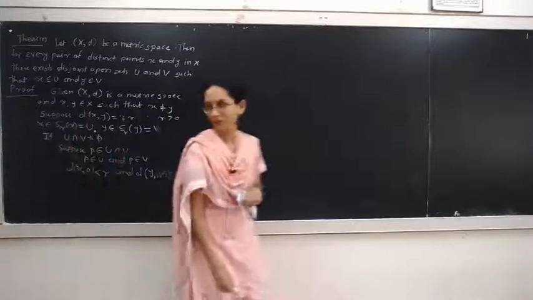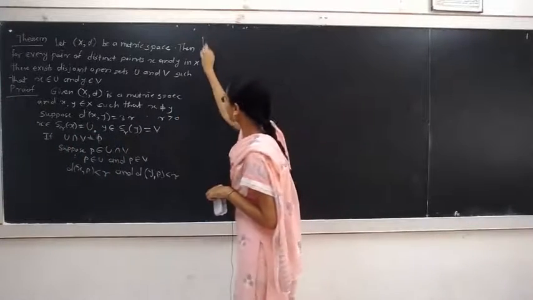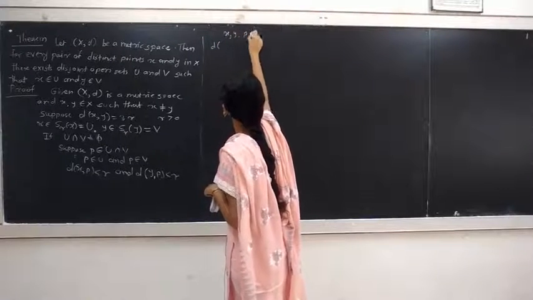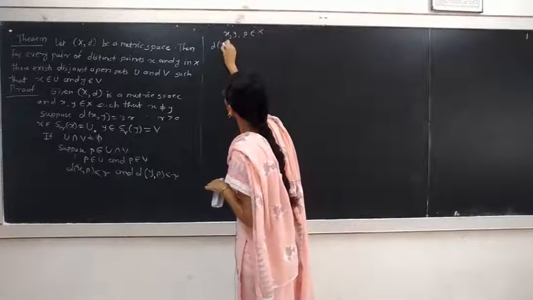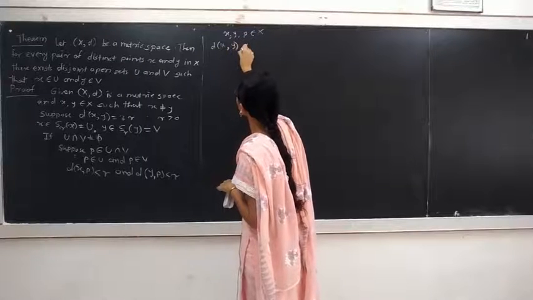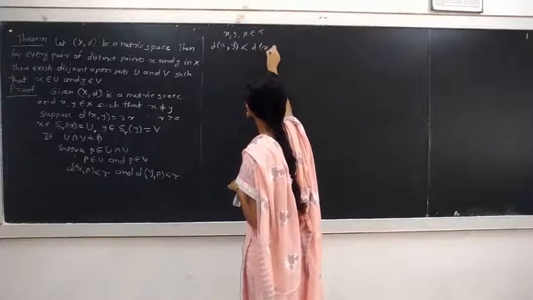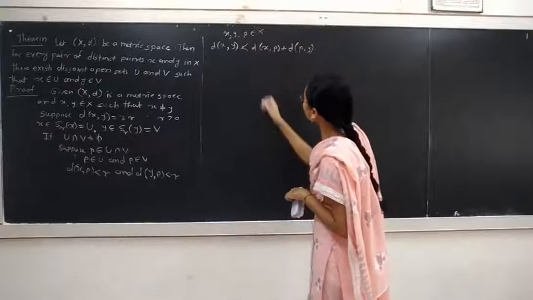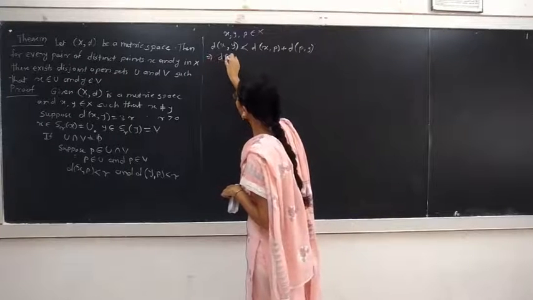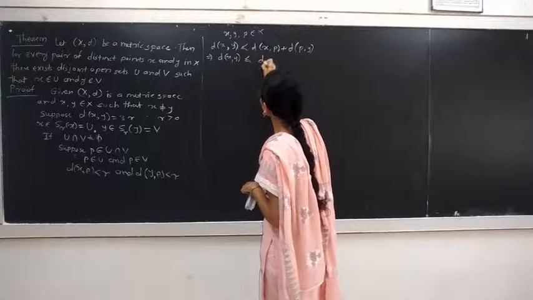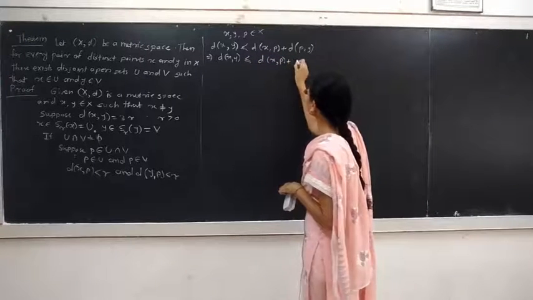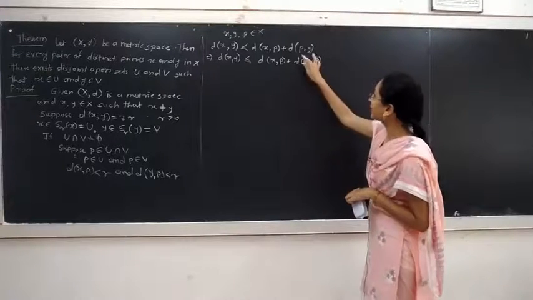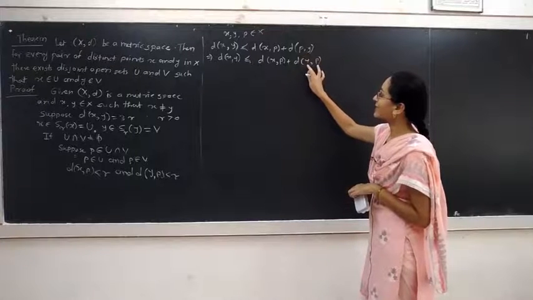Now, using the triangle inequality, we have three points x, y and p belonging to set X. By the triangle inequality, d of xy is less than or equal to d of xp plus d of py, because d is a metric on the set X. By symmetry, d of py is the same as d of yp.